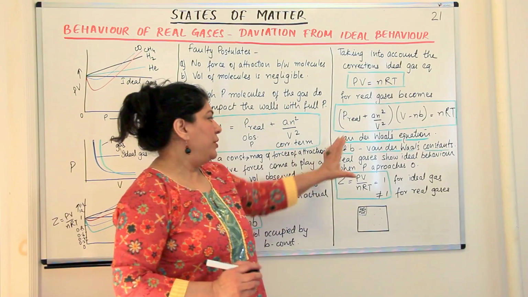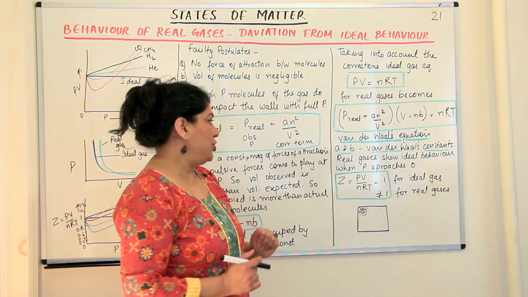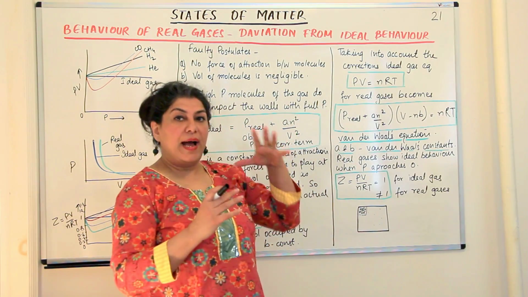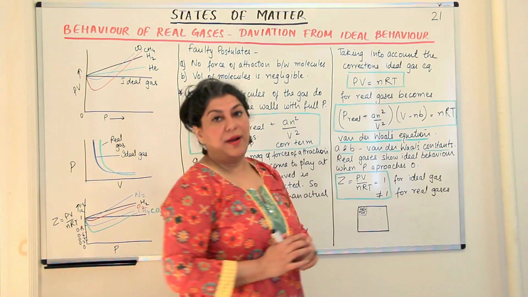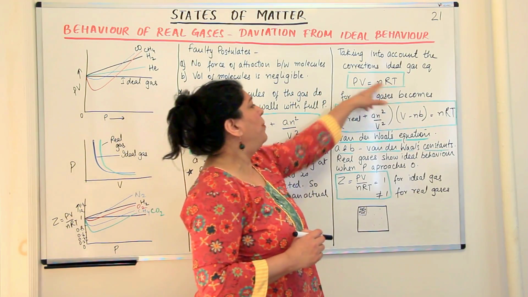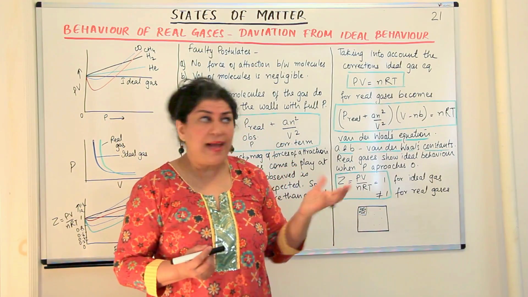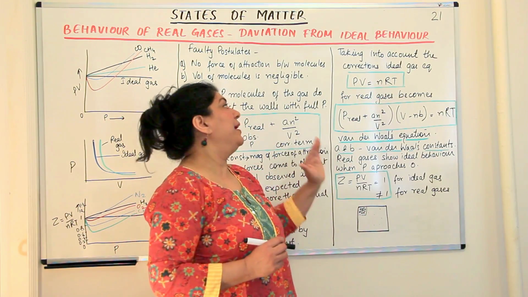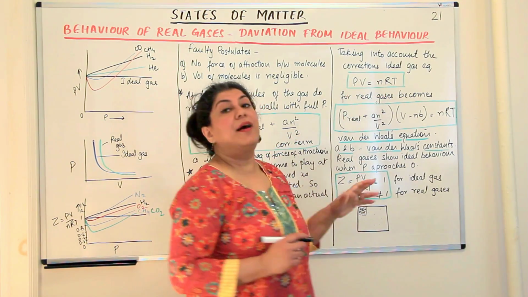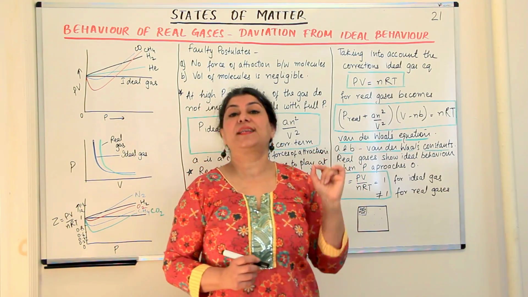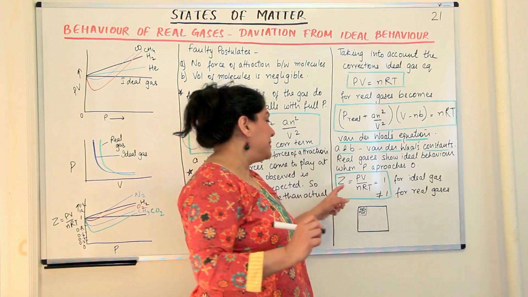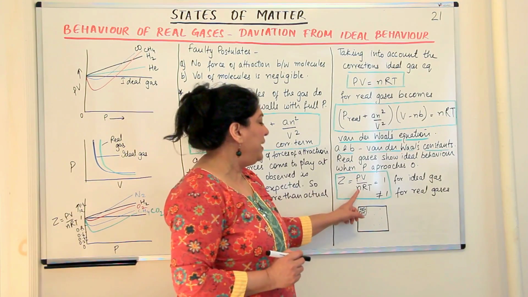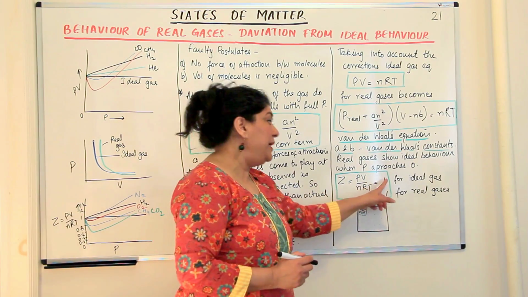Now I'll tell you just one more thing before I finish this video. Now these a and b were called van der Waals constants. So we know for an ideal gas, PV is equal to nRT. So the ratio of PV upon nRT should be equal to 1 for an ideal gas, because if a gas is following this equation, then PV upon nRT should be 1. This ratio of PV upon nRT is known as the compressibility factor, and it is represented by the symbol Z, the capital Z. So compressibility factor, which is equal to PV upon nRT, for an ideal gas should be equal to 1.